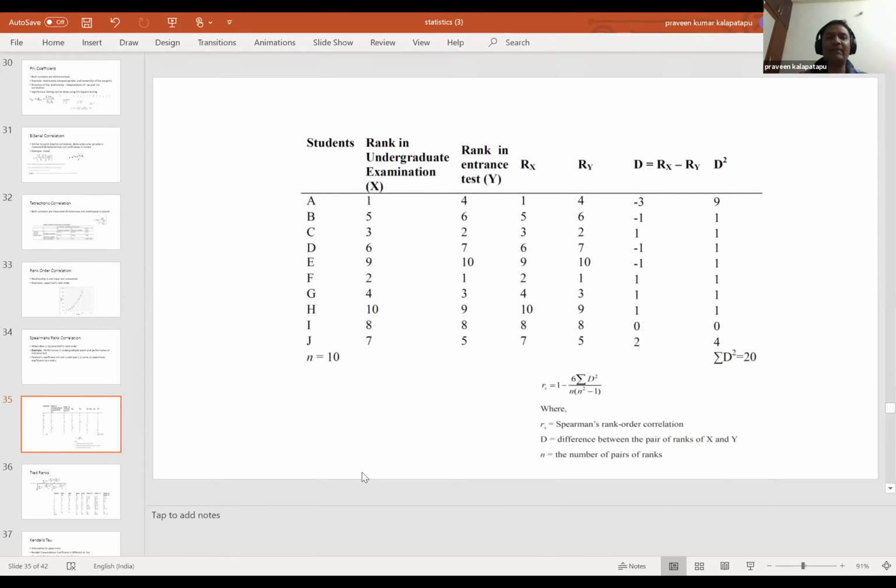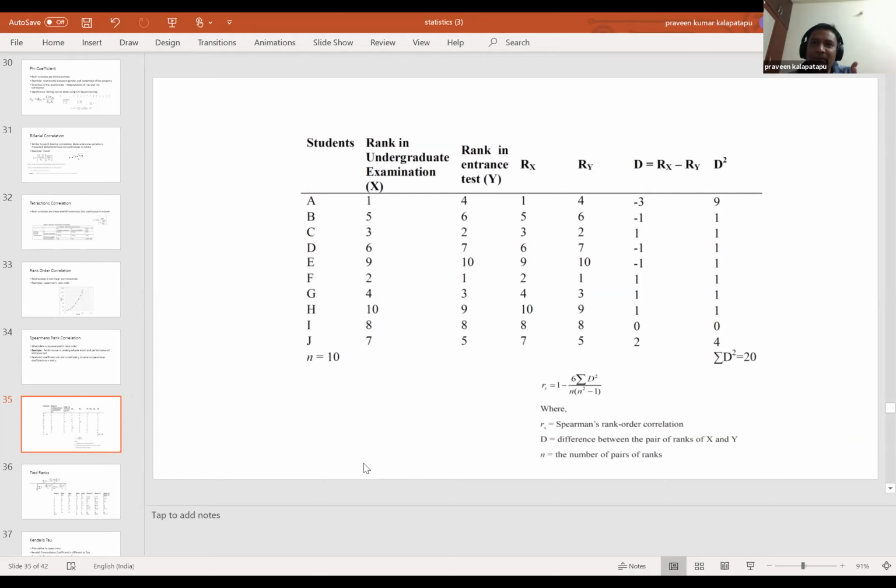When it comes to your hypothesis, it would deal with: yes, there is no correlation, or no, there is a correlation. That would be your null hypothesis and alternate hypothesis. But that's where I'm getting confused, because 0 is already no relation. Then what is -1? You are also saying -1 is no relation. No, there is a relation. You pretty much know that someone performing well in the undergraduate exam is going to fail in the entrance test. You are saying that there is a relationship.